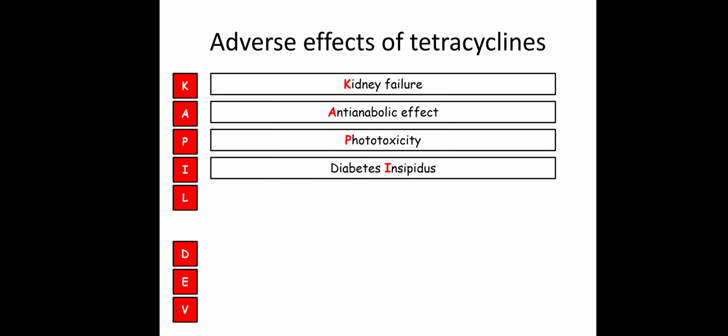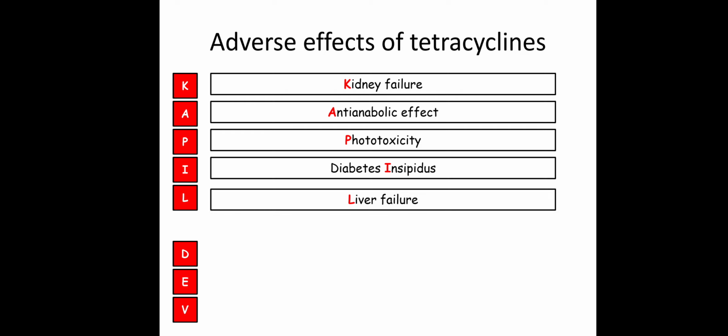I is for insipidus, that is diabetes insipidus. It can be caused because tetracycline inhibits the action of ADH hormone, therefore diabetes insipidus occurs. Here again demeclocycline has the highest risk of causing diabetes insipidus. L is for liver failure. So tetracyclines are also contraindicated in liver failure.